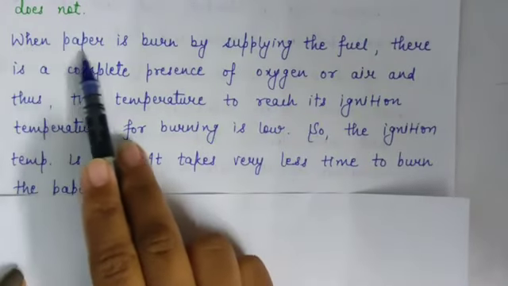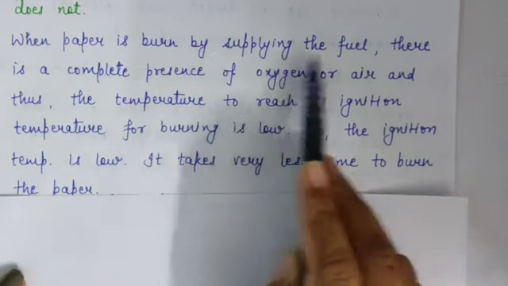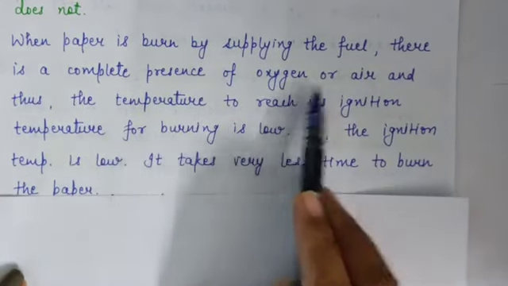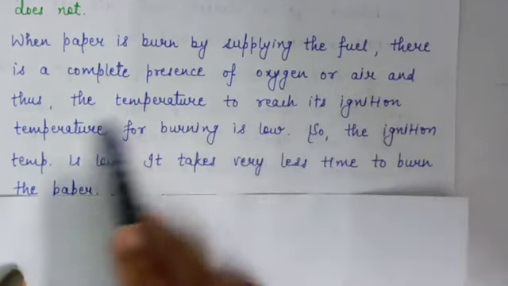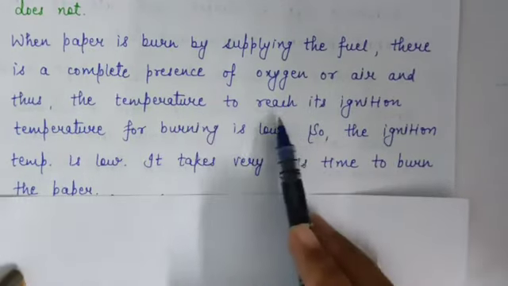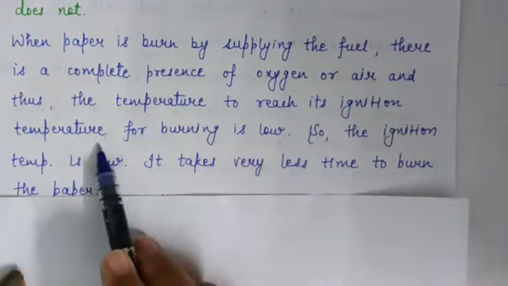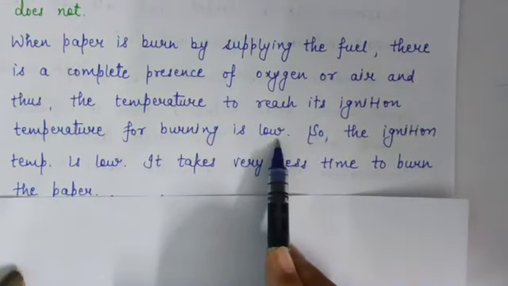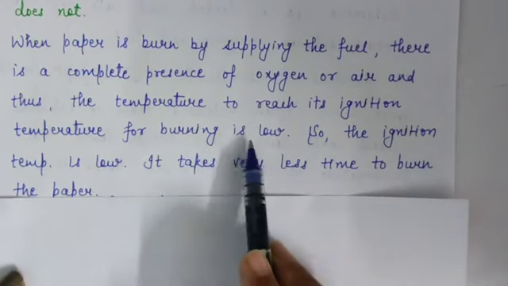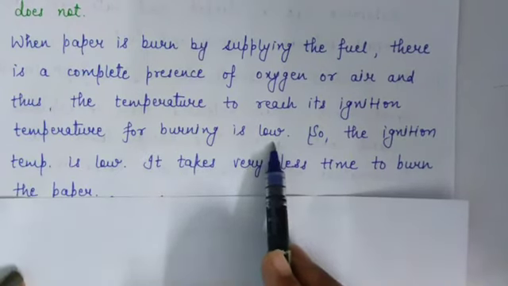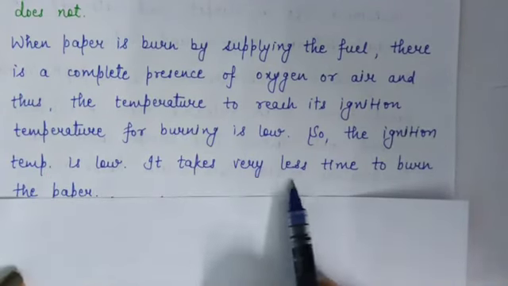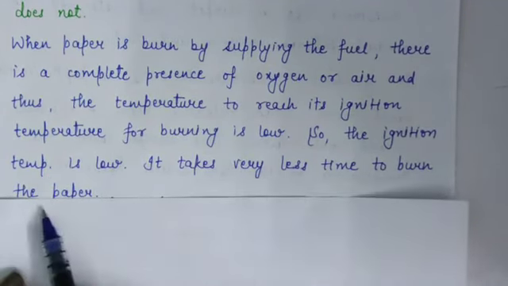The answer is, when paper is burned by supplying fuel, there is a complete presence of oxygen or air, and thus the temperature needed to reach its ignition temperature for burning is low. Means the ignition temperature is low at this time. It takes very little time to burn the paper.